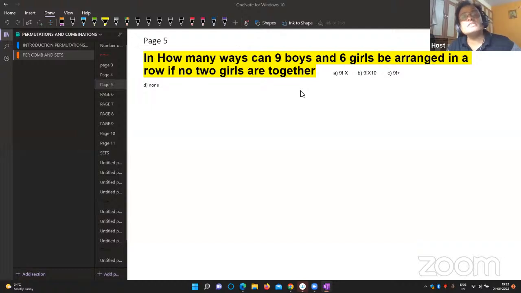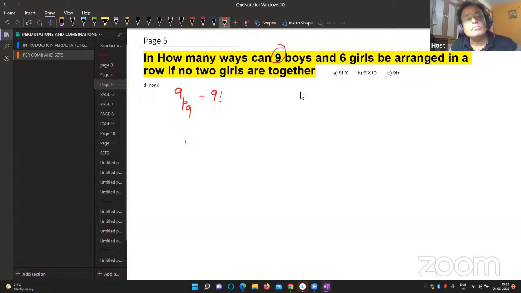together? First, look, my dear students. First, I'll arrange all 9 boys in the row. How many? All 9 people, correct or not? Out of all 9 boys, I'm arranging. That is equal to 9 factorial. So the first task is completed by 9 factorial.